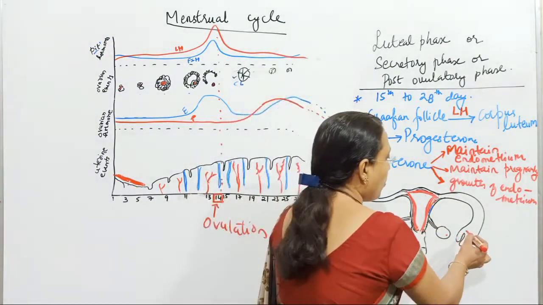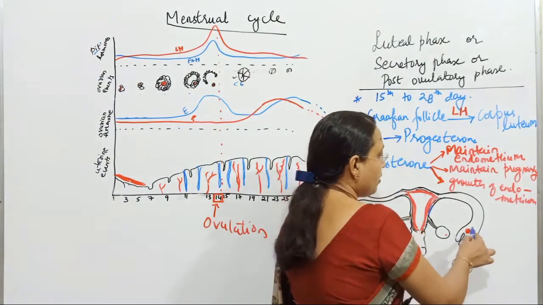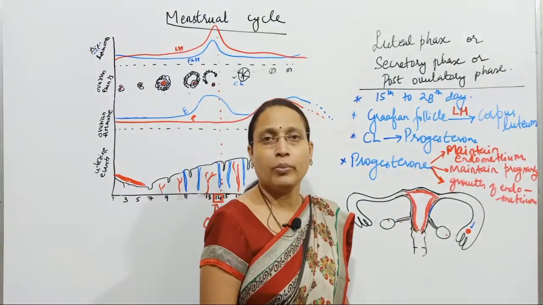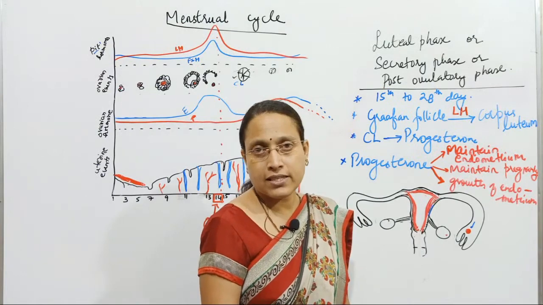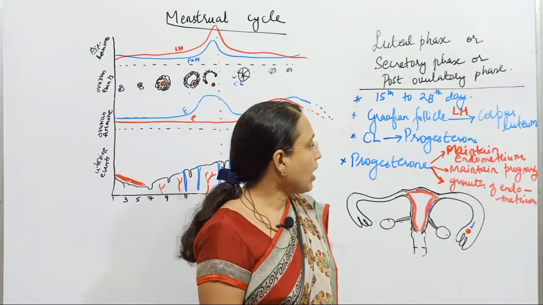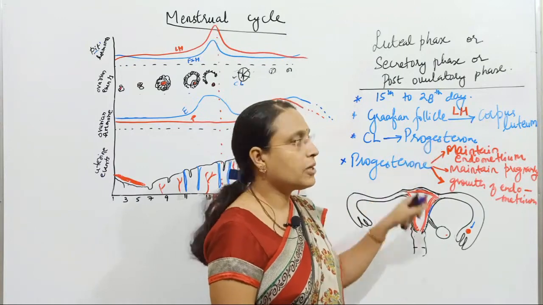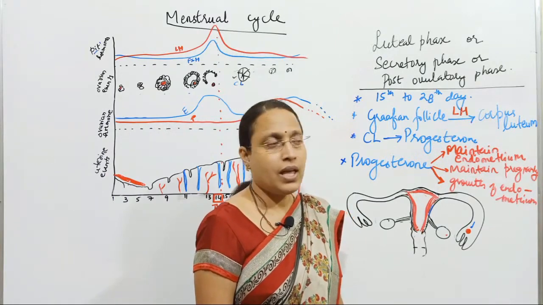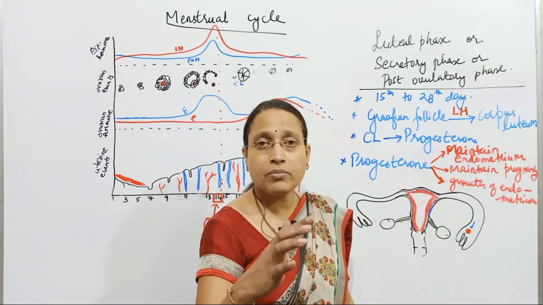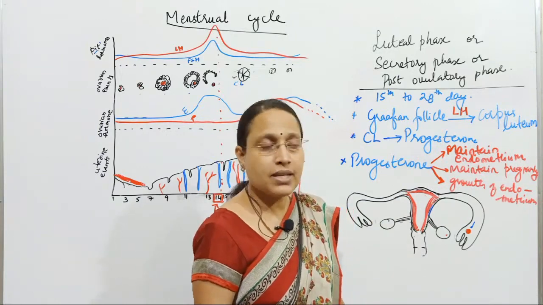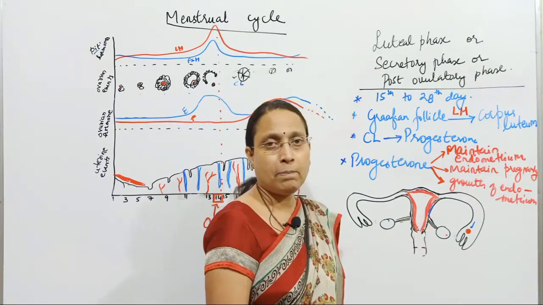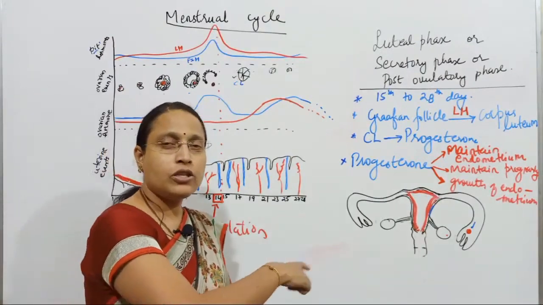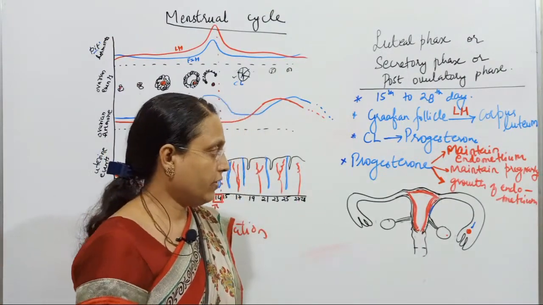It means if this is the ovum, this ovum needs to be fertilized with sperm. Only then it will continue to maintain the endometrium. If suppose there is no fertilization or no pregnancy, then what happens? Corpus luteum will convert into another structure called corpus albicans. Then progesterone concentration becomes less. When progesterone concentration becomes less, the endometrium cannot be maintained, so it will break, leading to again which phase? Menstrual phase. So this cycle keeps on continuing.